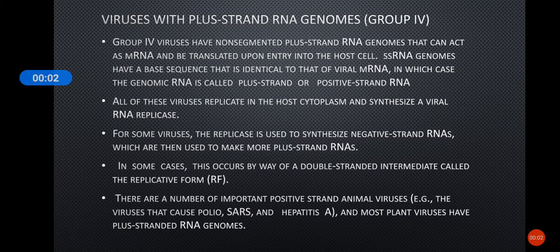Welcome back. In this session, we will discuss the rest of the groups in the Baltimore classification system. So, the next group is group 4, that is viruses with plus strand RNA genomes. So, what is meant by plus strand RNA?